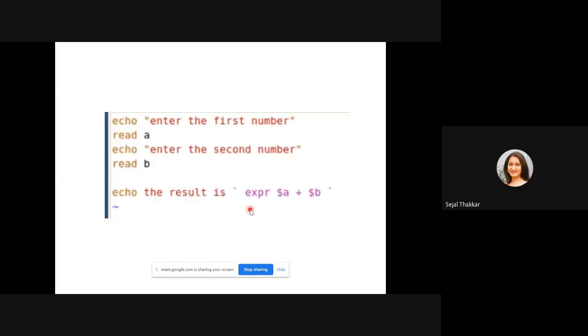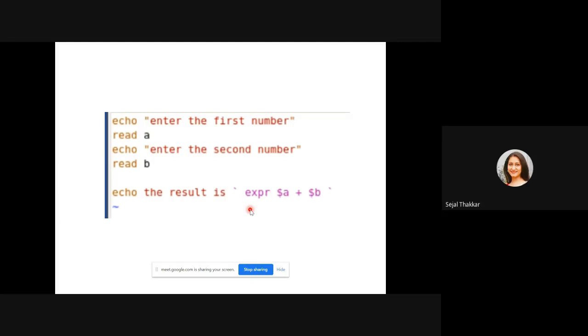Okay. Now suppose I want to do the summation of two numbers using shell script. So what I have to do, first I have to enter the first number, second I have to enter the second number, then I have to do the summation and then print the sum, right? So for printing any number you have to use echo, and for entering any number through the keyboard you have to use read. So you have to remember scanf as read and printf as echo, right? Echo and read, these are the two commands that are your printf and scanf.